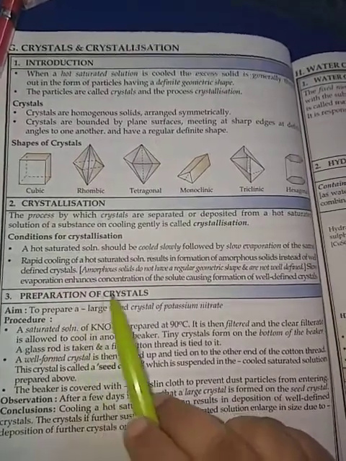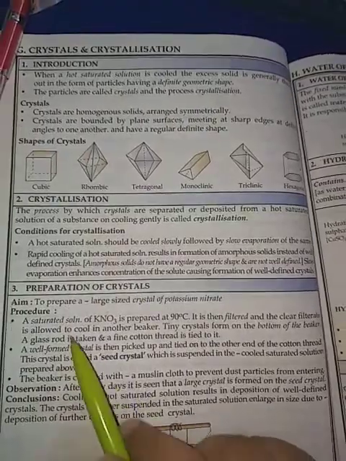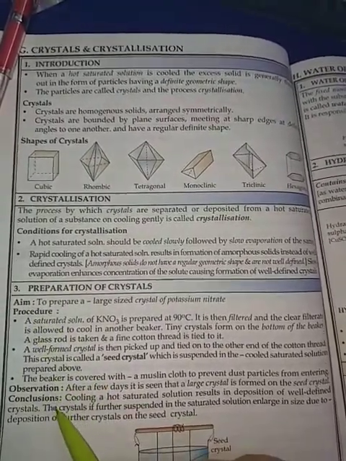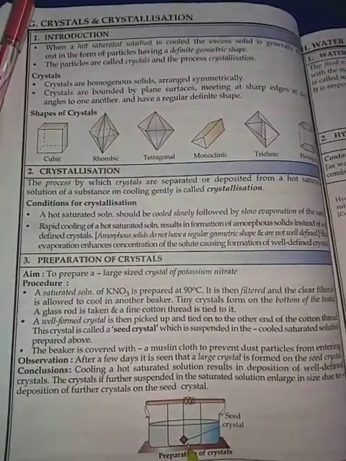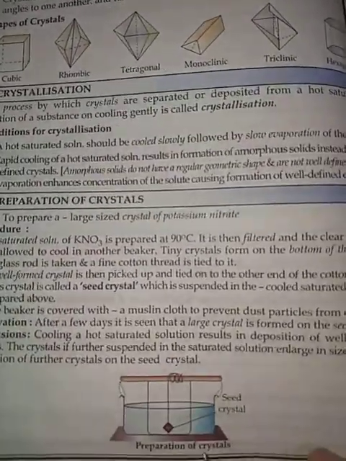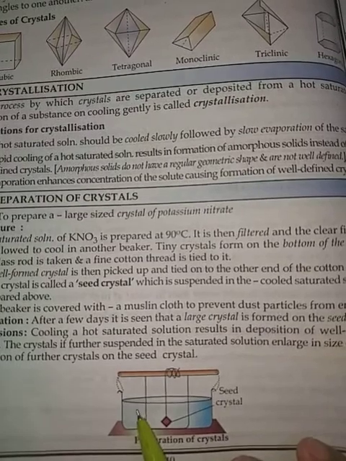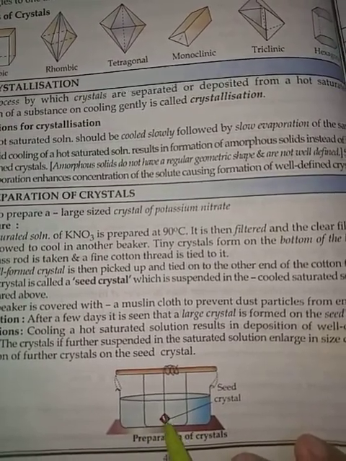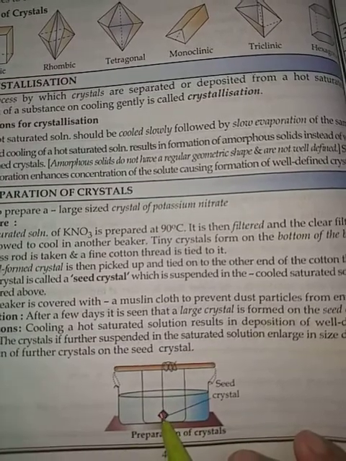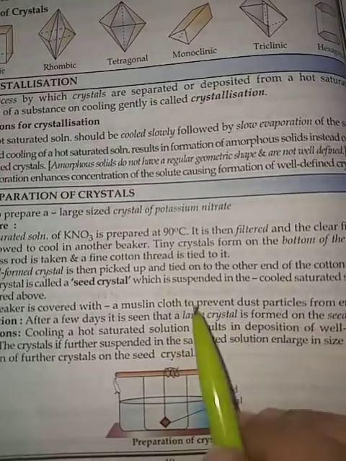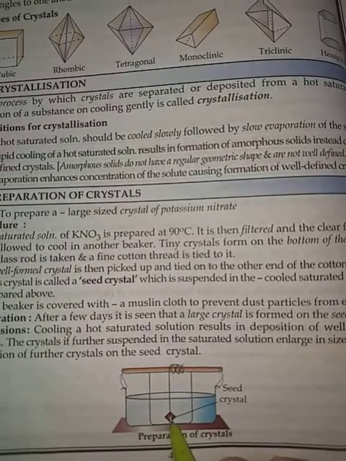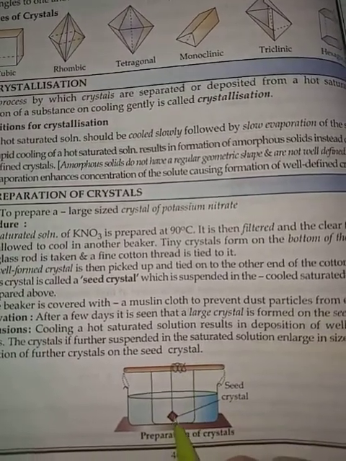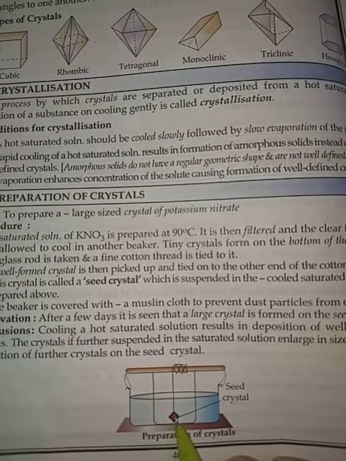Now see, the preparation of crystals is given here. It is in experiment form, like aim, procedure, observation and conclusion. A diagram is also given here. I'm showing you this diagram also. This is the solution of the salt, and this is a seed crystal. Now I'll explain the meaning of this seed crystal. This is a rod from which a cotton strip is hung, and here we have taken a well defined crystal.